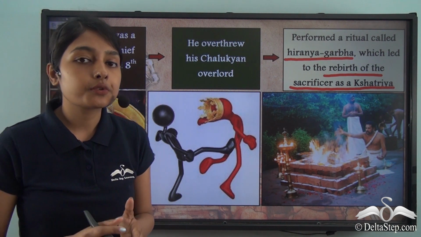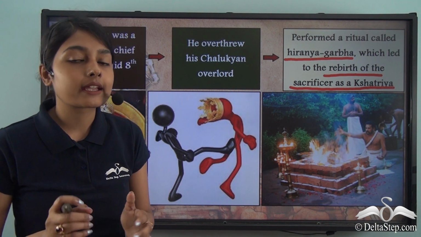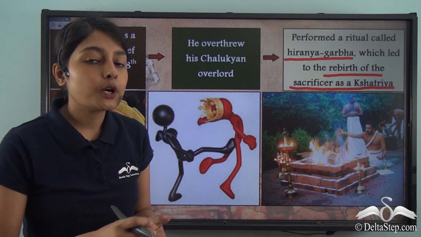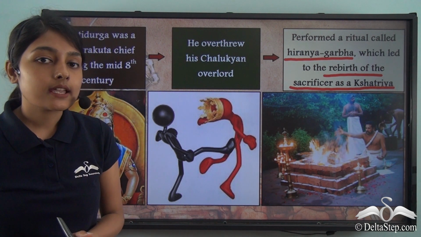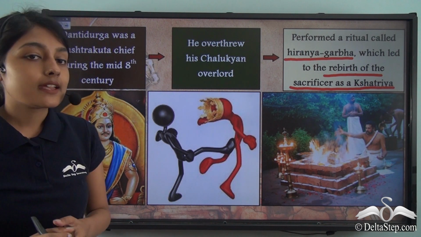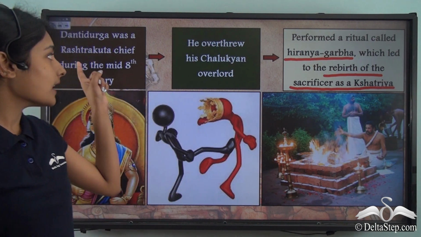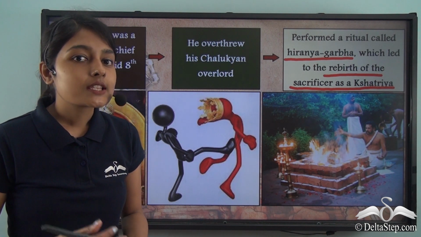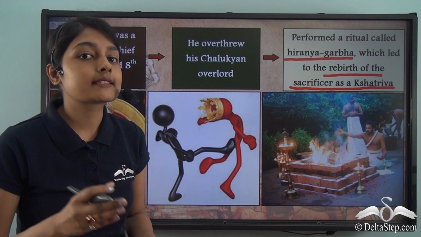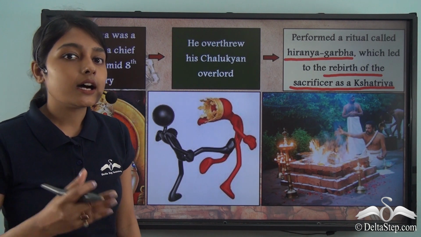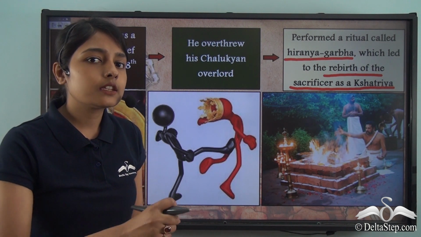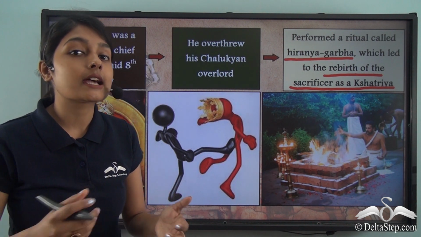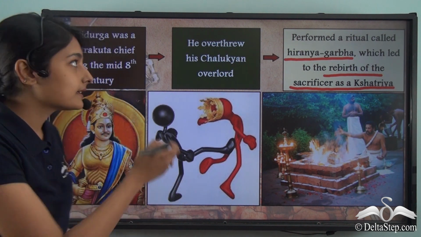So, the Rashtrakuta dynasty ruled in the Deccan region. And these Rashtrakutas were initially subordinates to the Chalukyas. After overthrowing his Chalukyan overlord, Dantidurga established the Rashtrakuta dynasty. So, you will count this as another instance of a person who does not belong to the royal family founding an entire dynasty by himself.